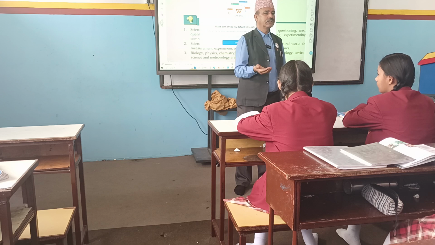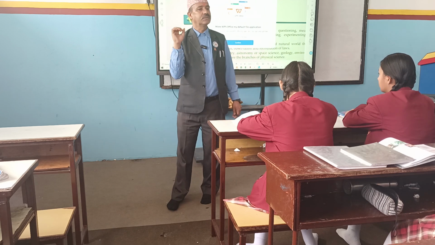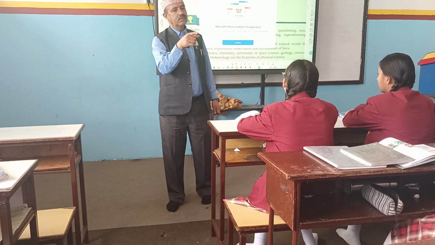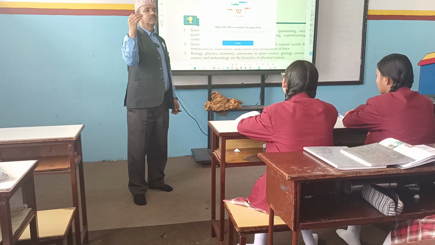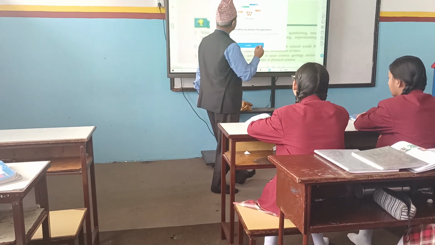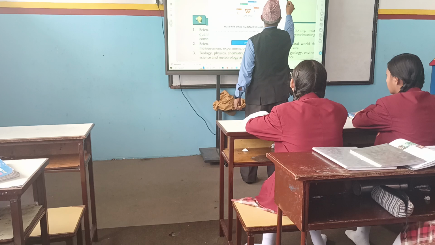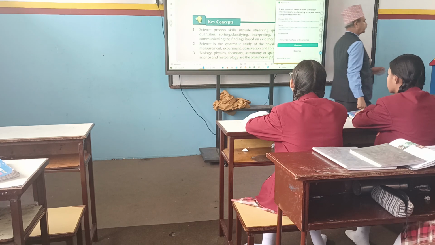Their number increases. Means there is cell division. Number of cells increase. But another type of plant tissues, there is no cell division. Just they are responsible for what purpose?